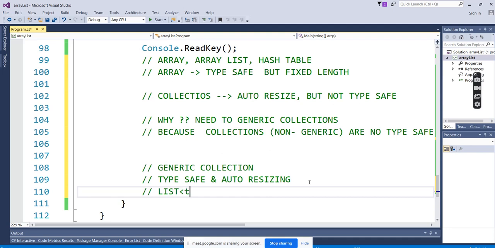Why is a non-generic collection not safe? Here we are mixing all the data types, right? In array list or in the hash table, we can give any data type. Here we are clubbing integer, string and double values. The data type is not strict there.